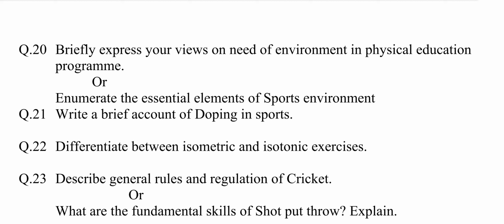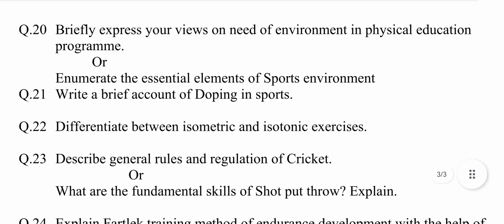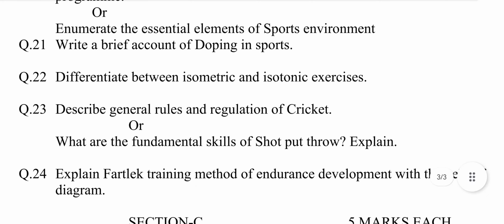Or enumerate the essential elements of sports environment. Enumerate means name a list of things separately, one by one. Essential means important. Elements means part. This question is selected from chapter number 5, Sports and Environment. The answer may be: the essential elements of sports and environment are as listed below.